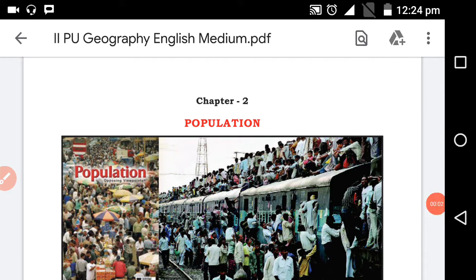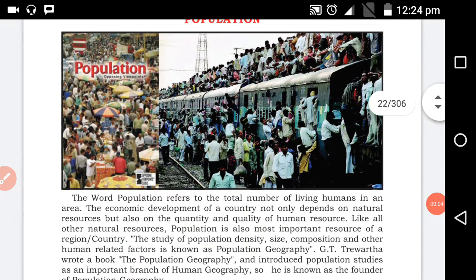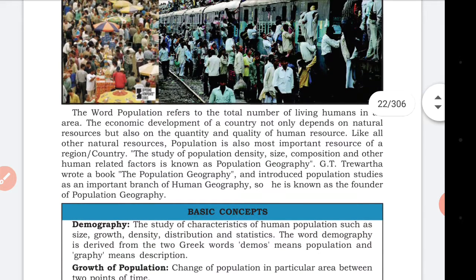Good morning, everyone. Today our learning objective is population. The word population refers to the total number of living humans in an area. The economic development of a country depends not only on natural resources but also on the quantity and quality of the human resource. So the word population refers to the people living in a particular area.